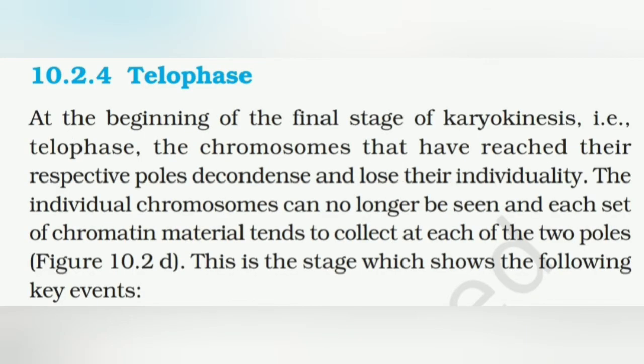At the beginning of the final stage of karyokinesis, that is telophase, the chromosomes that have reached their respective poles decondense, that is, they are again converting themselves to the thread-like structure and lose their individuality, meaning they will intertwine with each other.